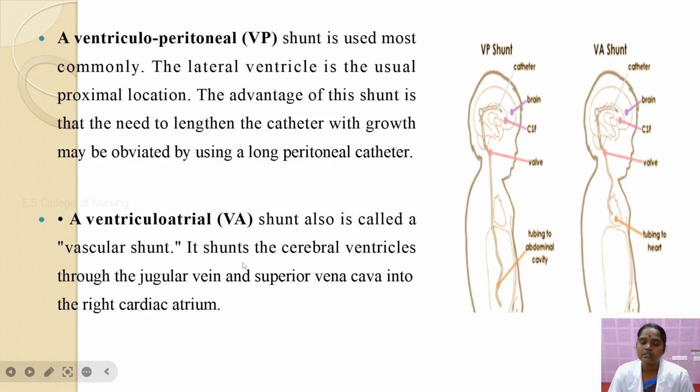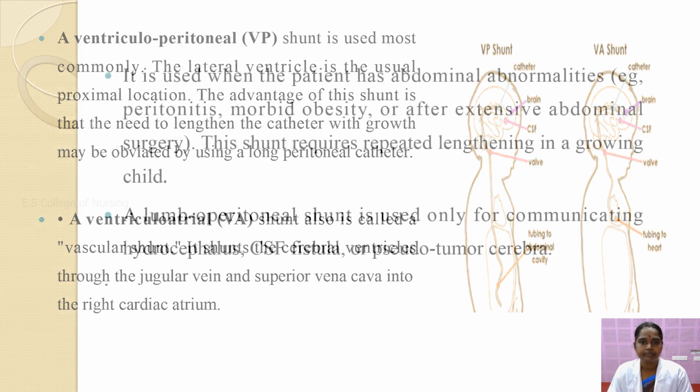The ventricular-atrial shunt is also called the vascular shunt. It shunts the cerebral ventricles through the jugular vein and superior vena cava into the right cardiac atrium. The catheter is inserted through the jugular vein to the heart, and the CSF fluid is drained into the atrium. That is, the ventricular-atrial shunt runs from the jugular vein through the superior vena cava.